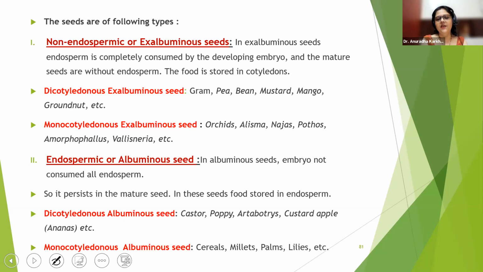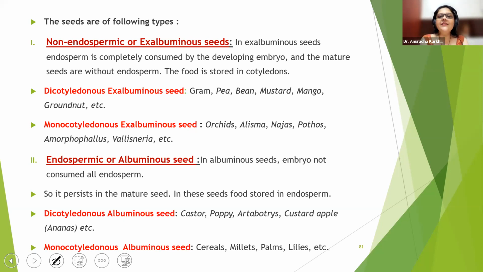So ex-albuminous. Is it required for me to tell you all what the meaning of X is? You all know, right? Once upon a time, there was albumin. Please don't think wrong, I'm talking about the albumin. So once upon a time, there was albumin, meaning there was endosperm. It existed once, but not now. So it became ex-albuminous.